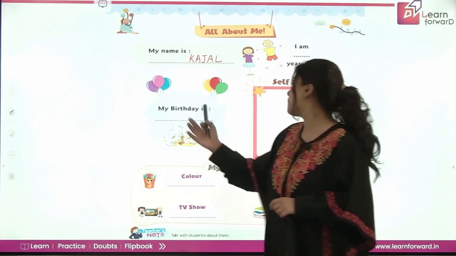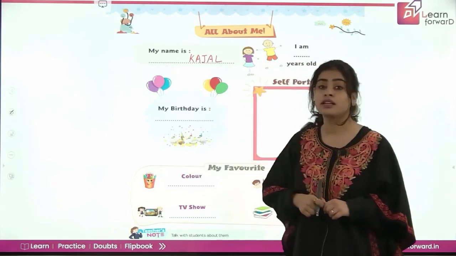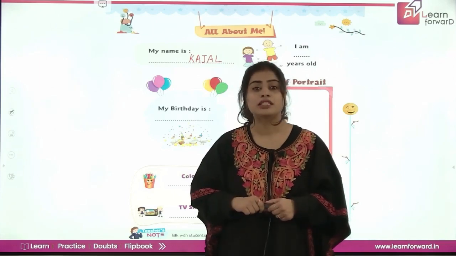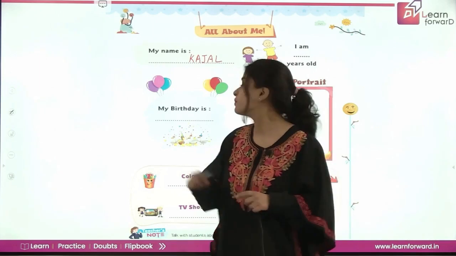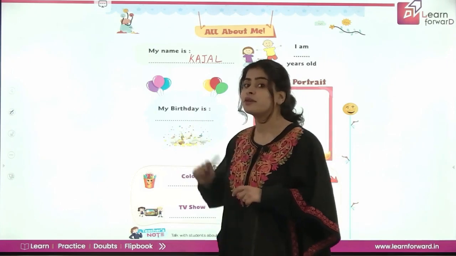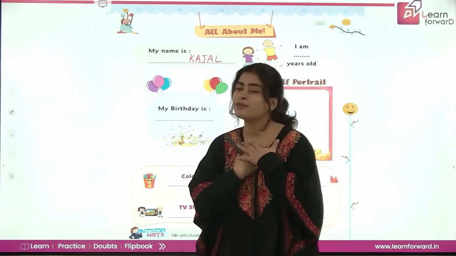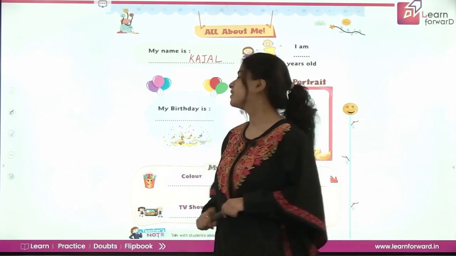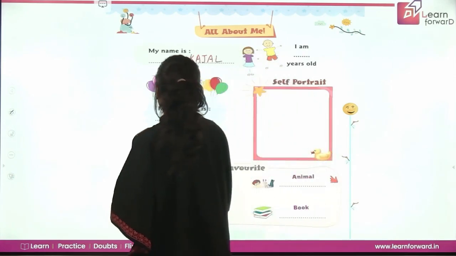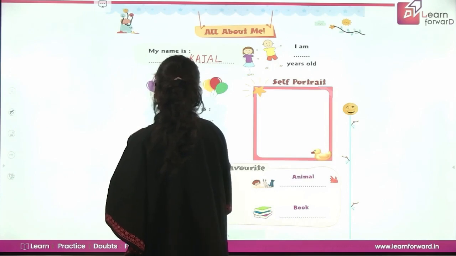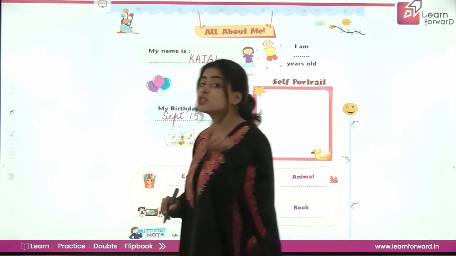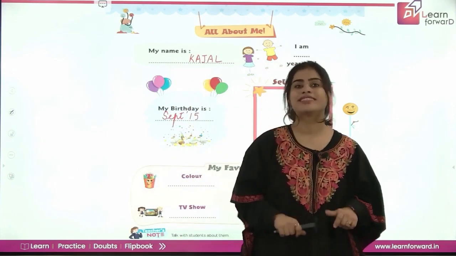Next is my birthday is on. Everyone has a born day in which they were born. So we will write the date of their birthday, okay? Like my birthday is on 15 September. I will write here September 15. Okay? And you will write your birthdays here.